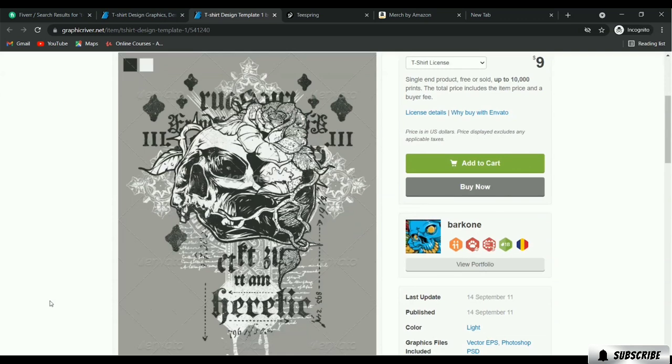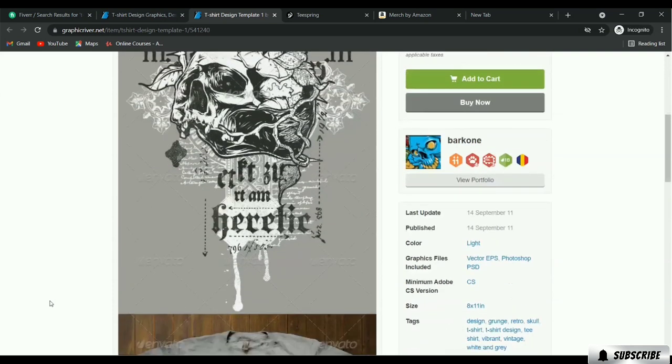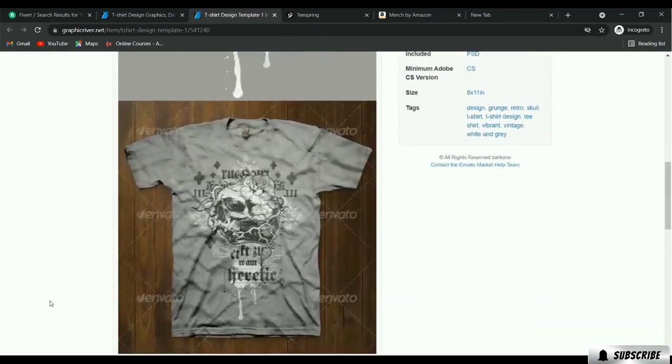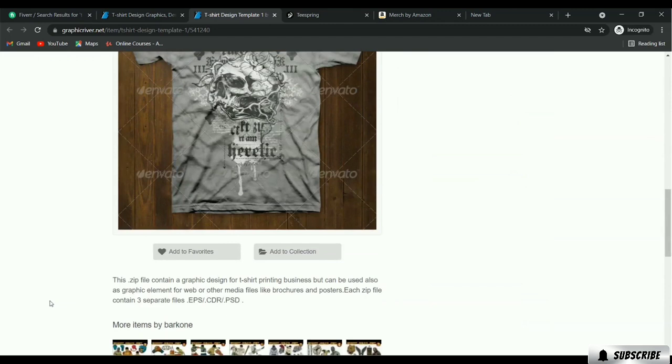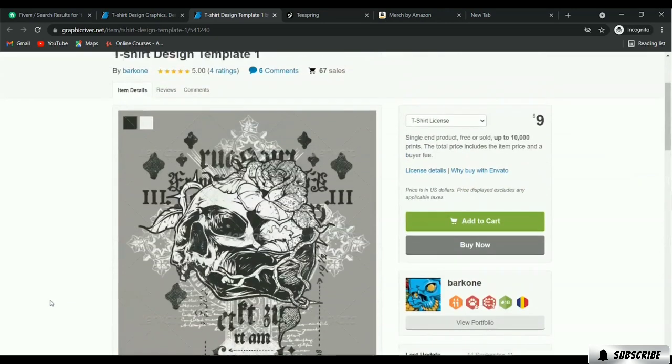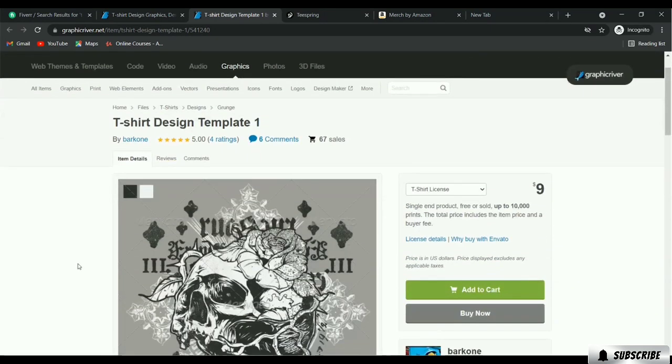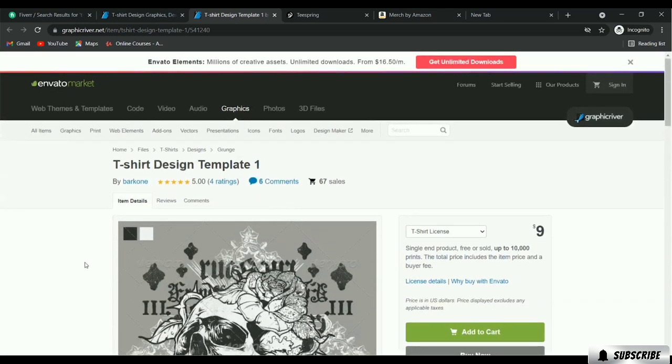So you can take a look. They already created a design, and after creating this design, this seller uploaded his t-shirt design to Graphicriver, and Graphicriver has some standards for getting your t-shirt design approved on their store.